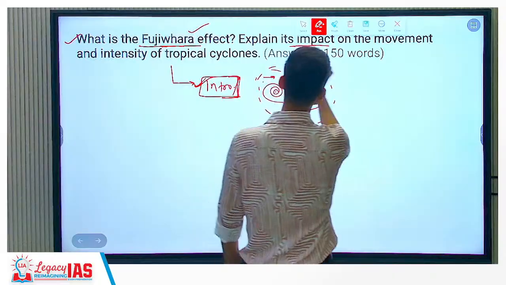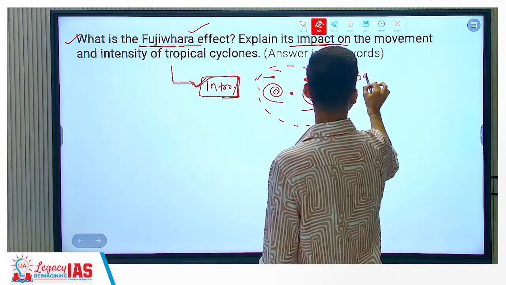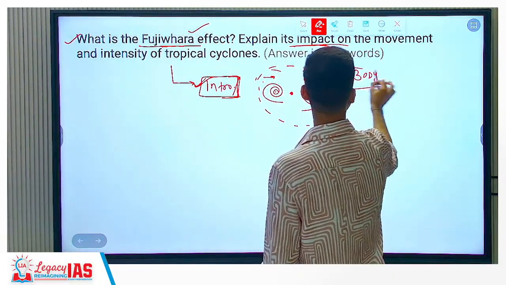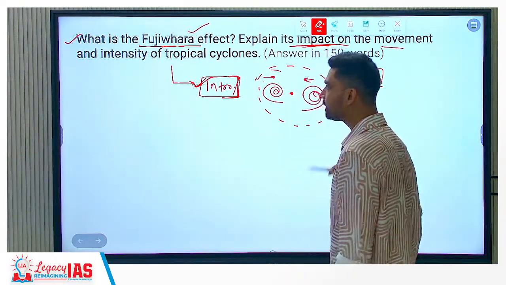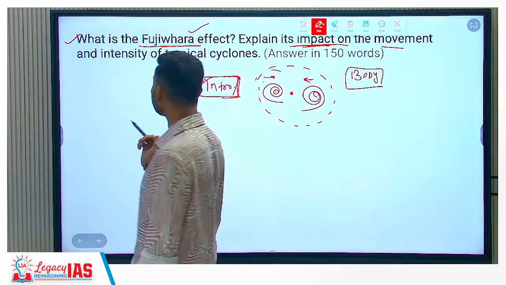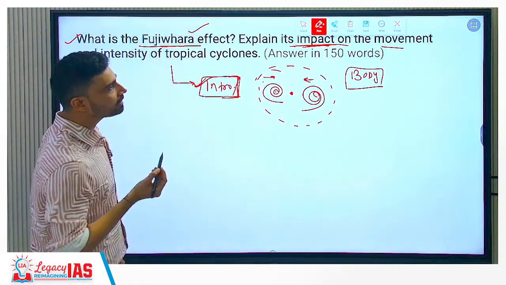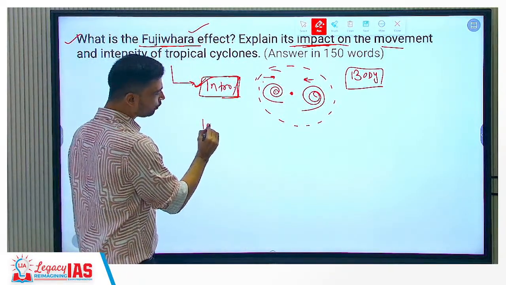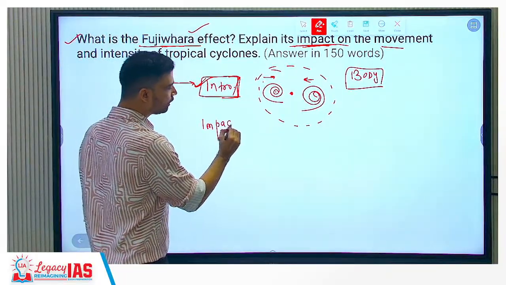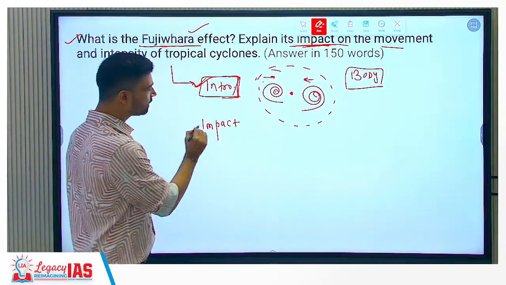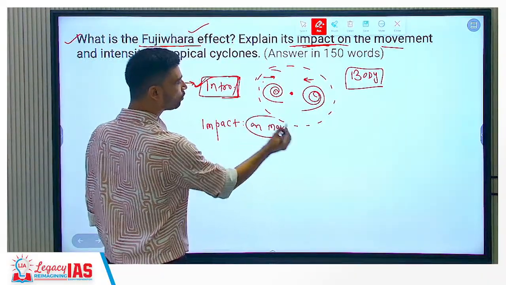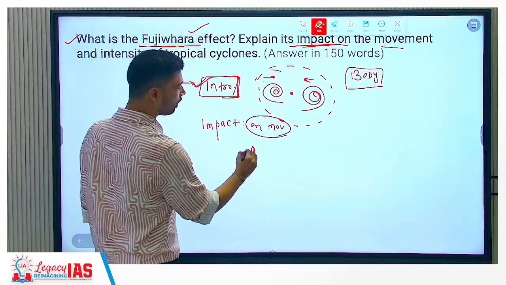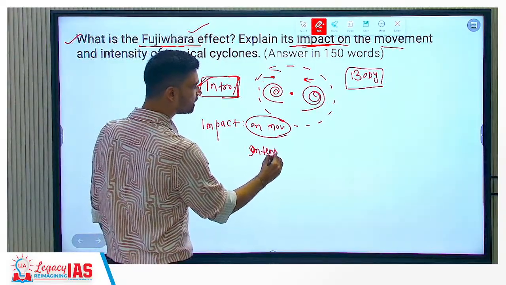The second part of the question is very simple. This is what you can call the main part of the body. Explain the impact on the movement and intensity of tropical cyclones. That means whenever the Fujiwara effect occurs, what is the impact? In the body, we divide our answer into two parts. One is the impact on movement, and second, how the intensity of the cyclone is affected as well.